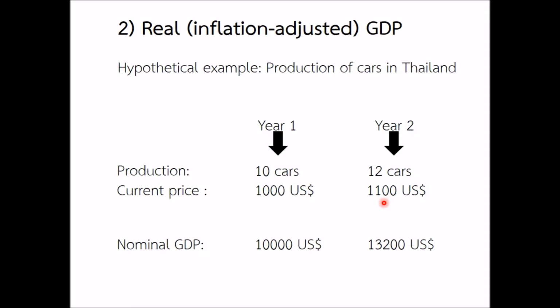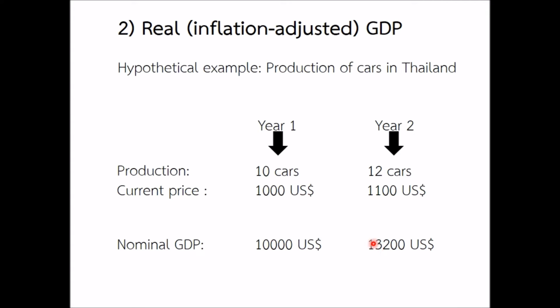Now, what effect does that price change have on the nominal GDP? In year 1, the nominal GDP is $10,000. 10 multiplied by 1,000. In year 2, the nominal GDP is 13,200. This is 12 multiplied by 1,100.